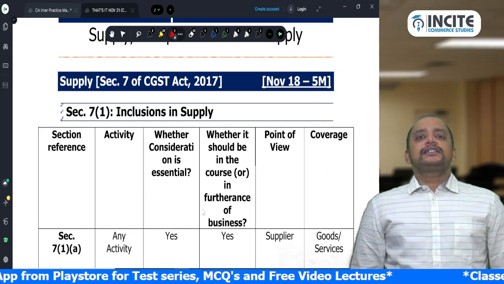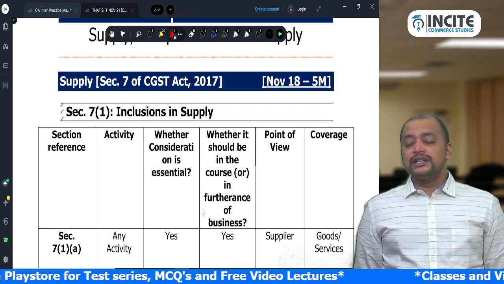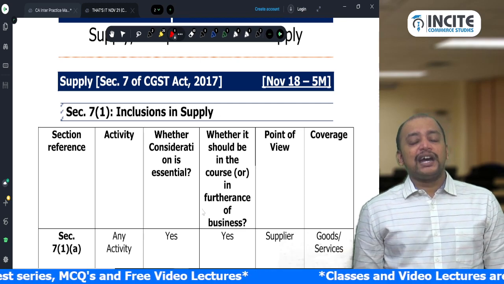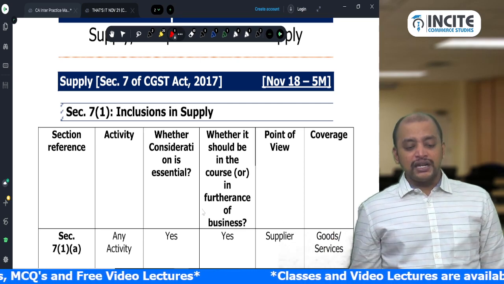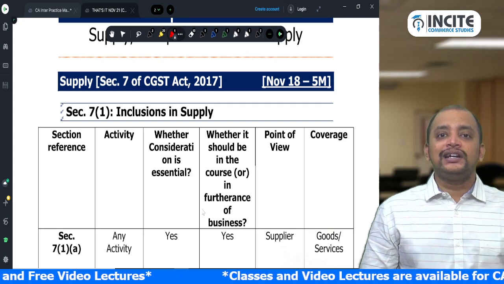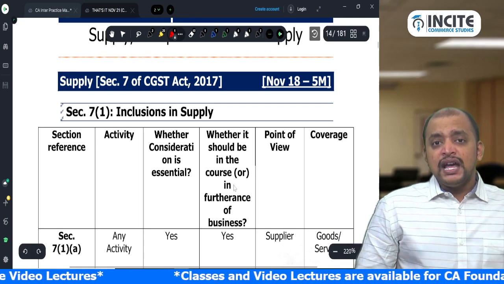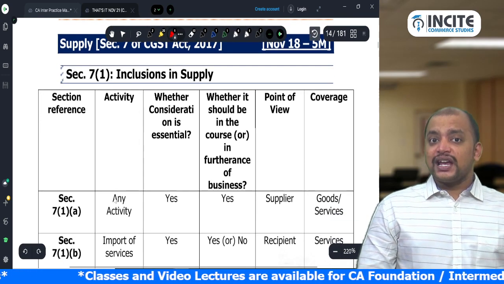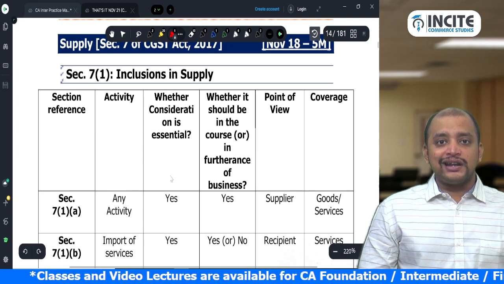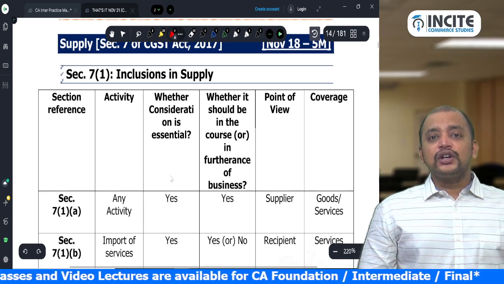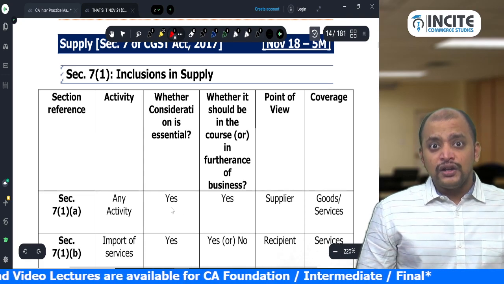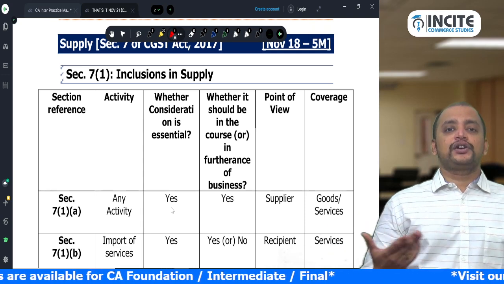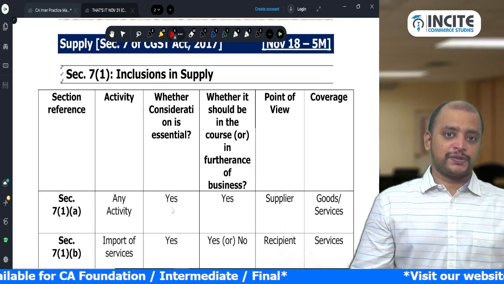First, supply is a taxable event under GST. Supply of goods or services or both is the taxable event, and supply is defined under section 7. Section 7 subsection 1 deals with inclusions in supply. As per section 7(1)(a), any activity for a consideration, and consideration is a must, in the course or furtherance of business constitutes supply. This should be seen from the supplier's perspective.